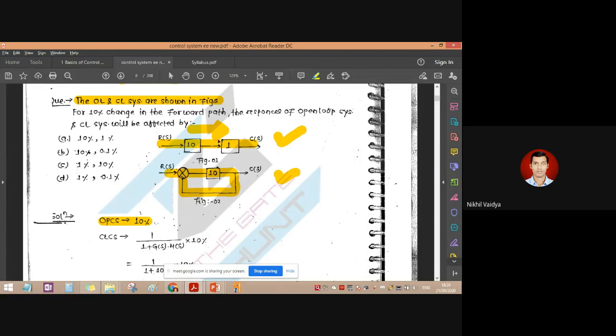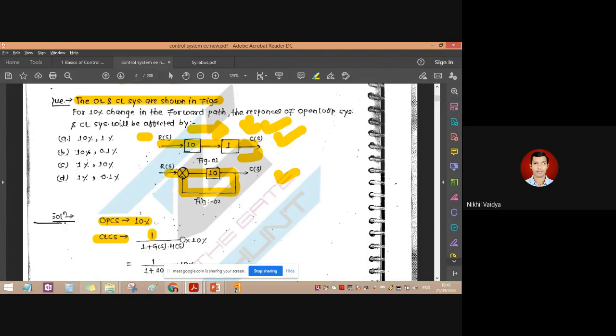Because see here, there is no feedback, and the output that we are getting is only and only dependent on the input side and the forward path blocks. But for the closed loop control system, the sensitivity of the closed loop transfer function with respect to the feedback element, for a disturbance, is given by 1 upon 1 plus G of S into H of S, into 10%.